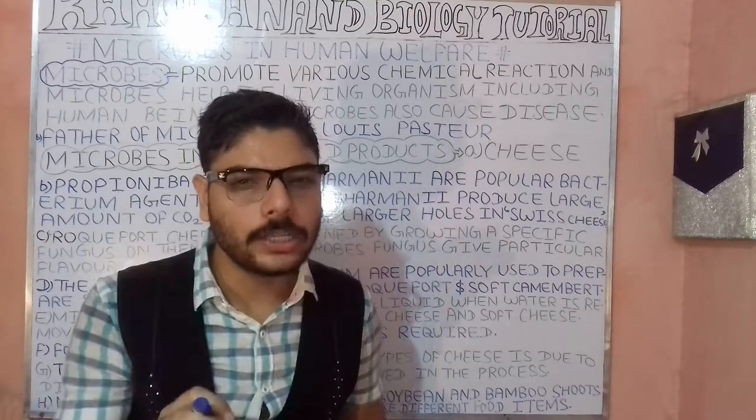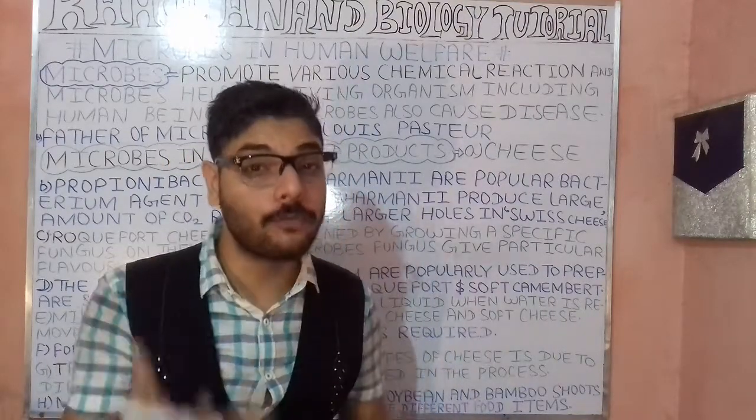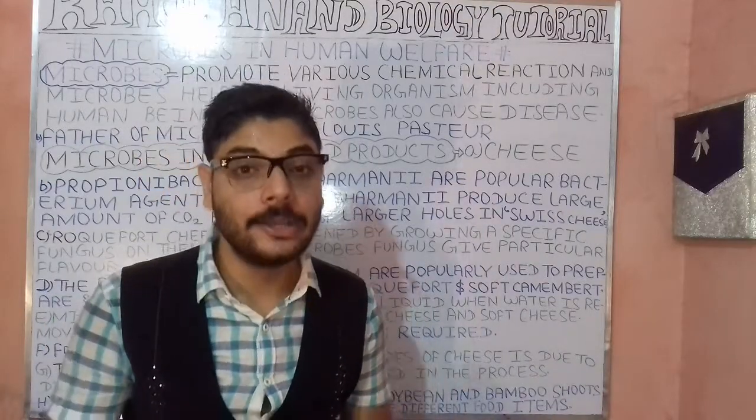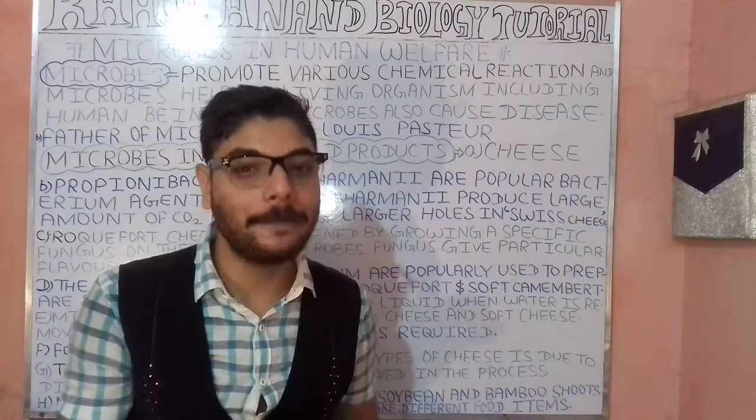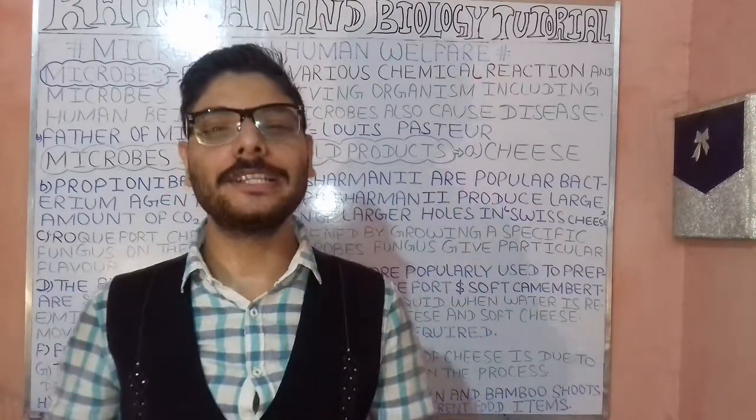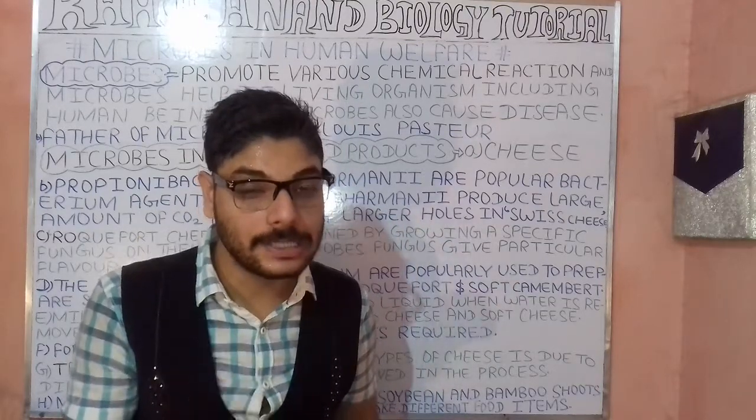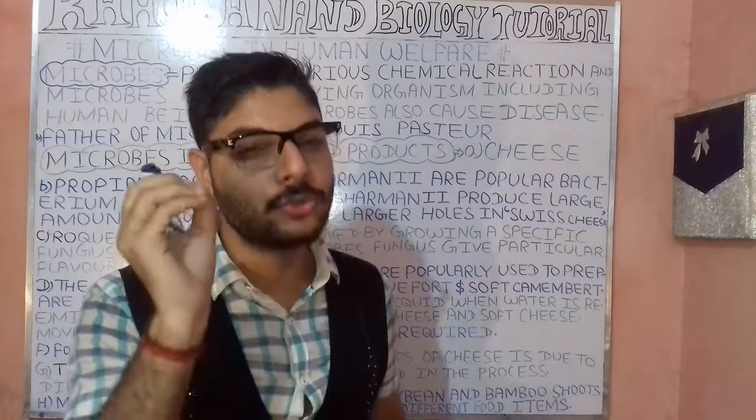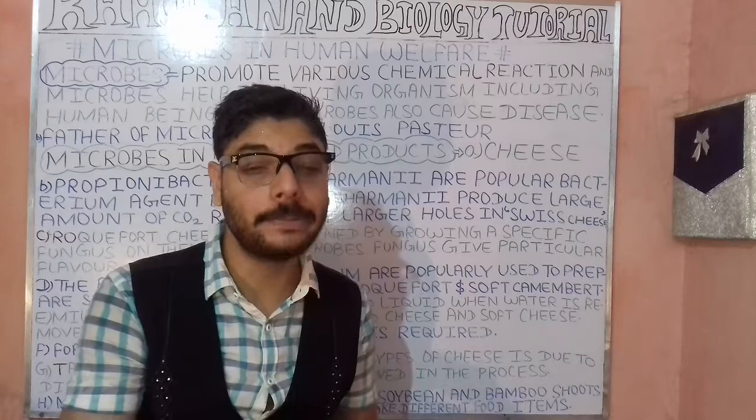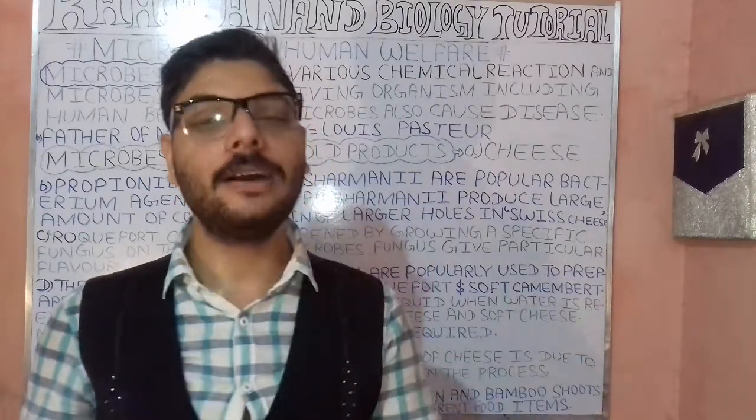When we talk about another example, we have Roquefort cheese. What is the process in Roquefort cheese? For its ripening, a fungus plays an important role. The ripening process of this particular cheese is carried out with the help of the fungus.